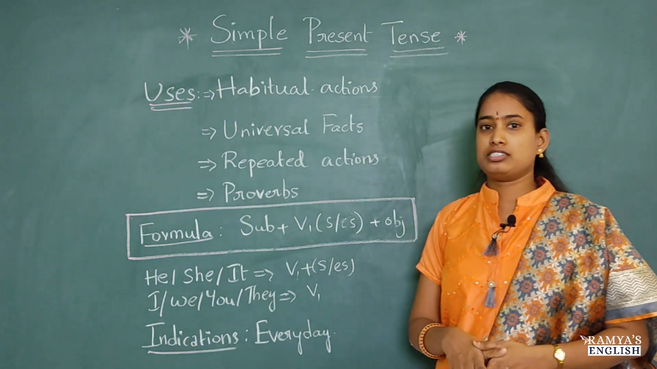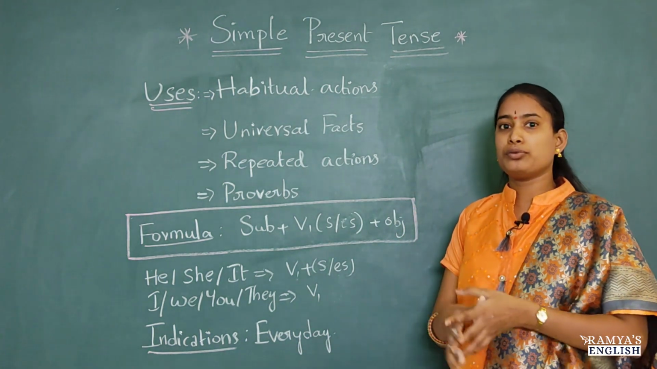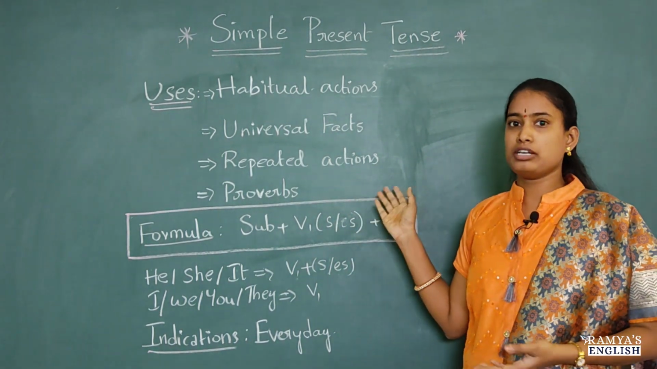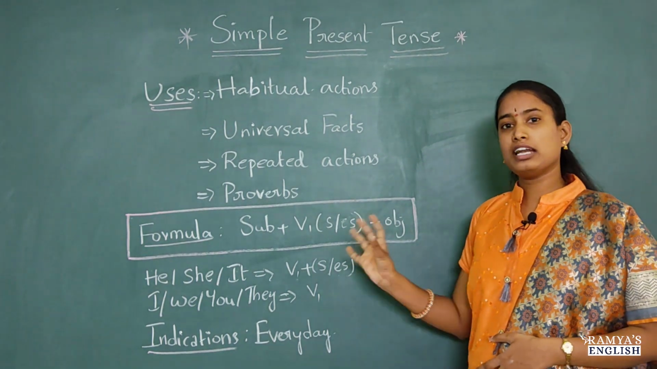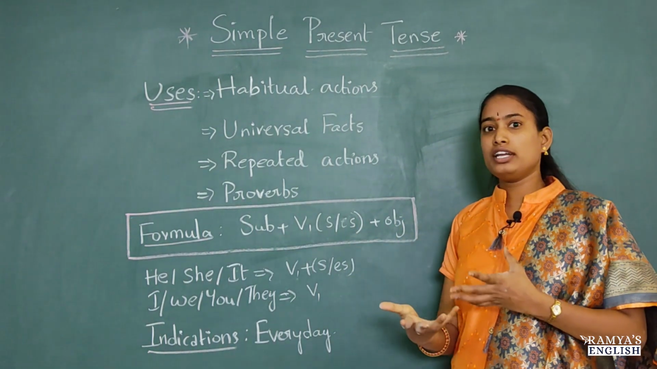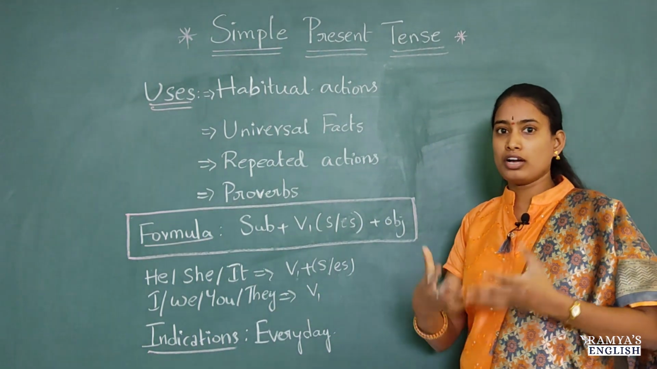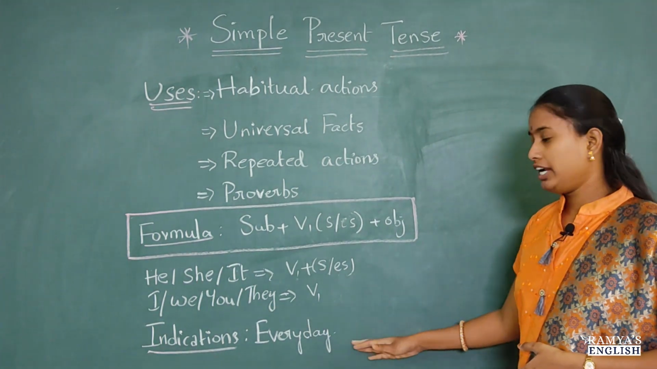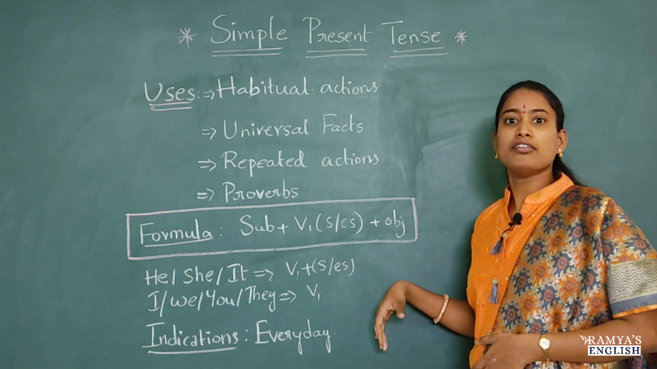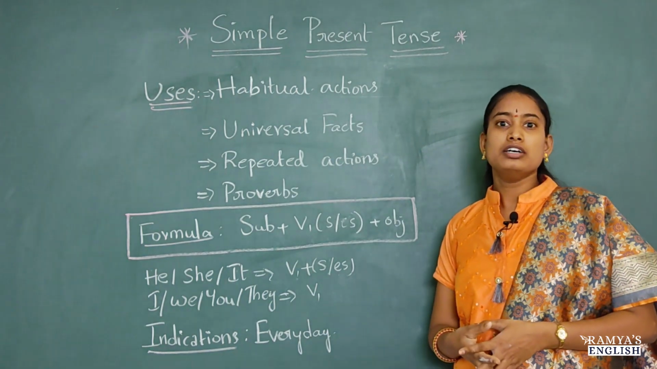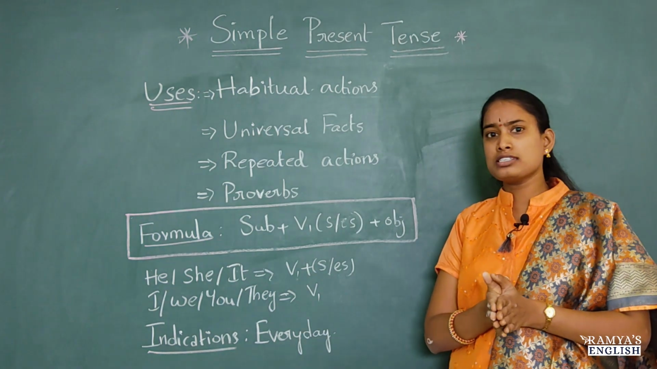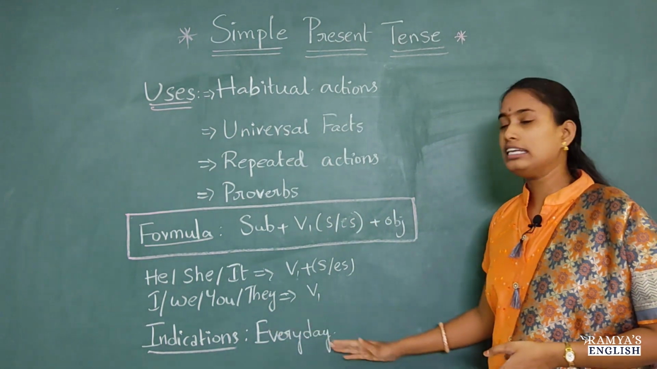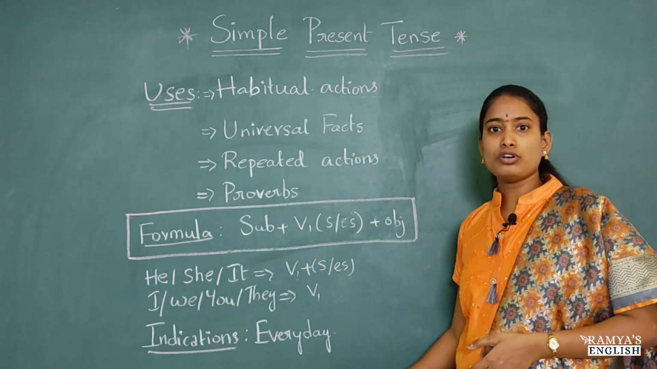And there are some indications. What do you mean by indications? Time adverbs. At the end of the sentence, after the object or before, sometimes we may use these indications for clear understanding or for denoting the simple present tense. This is a regular action, this is a repeated action. Like every day, every week, every year, every month, every morning, every night, every afternoon, because those are habitual actions or repeated actions. That's why we are using these indications, or these are called time adverbs.